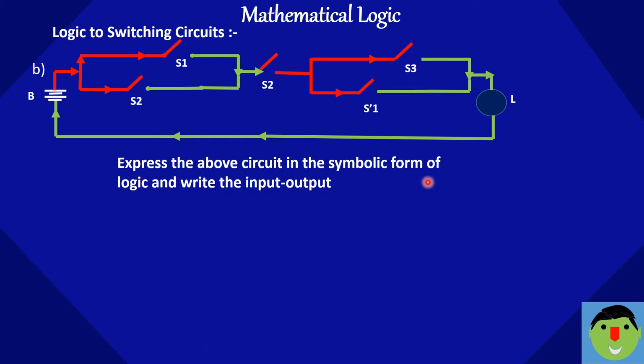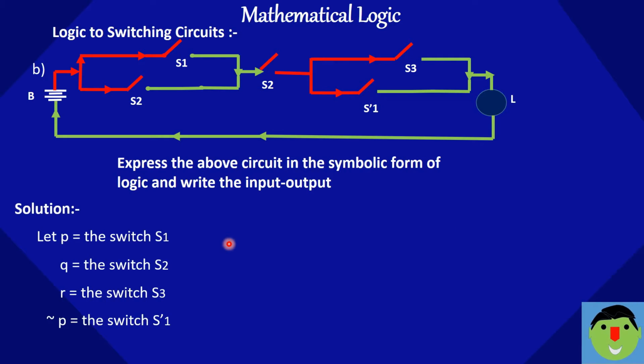Second circuit: express the above circuit in the symbolic form of logic and write the input output table. You can see here it is a combination of series and parallel switches. So let P be the switch S1, Q be the switch S2, R be the switch S3, and negation here, this S dash 1. I told you that negation is represented by S dash.